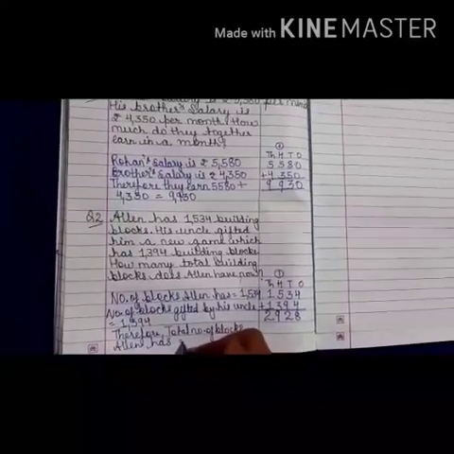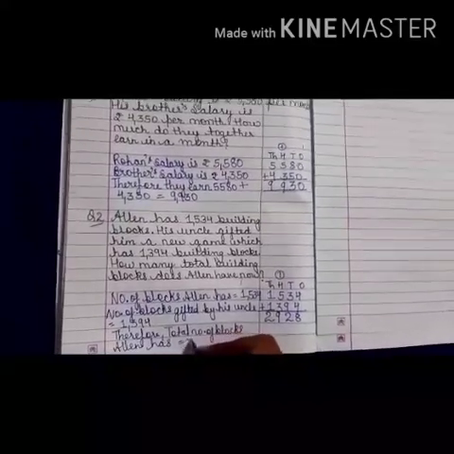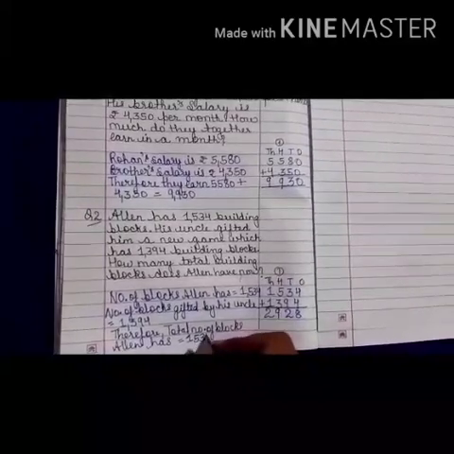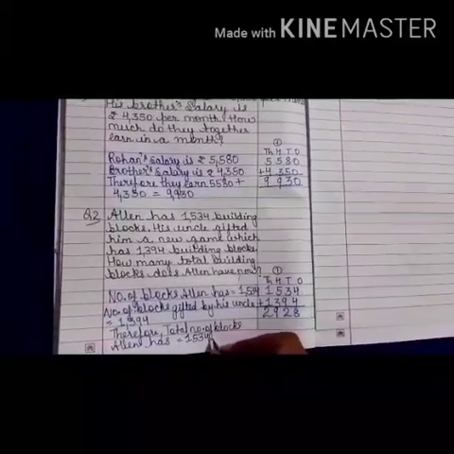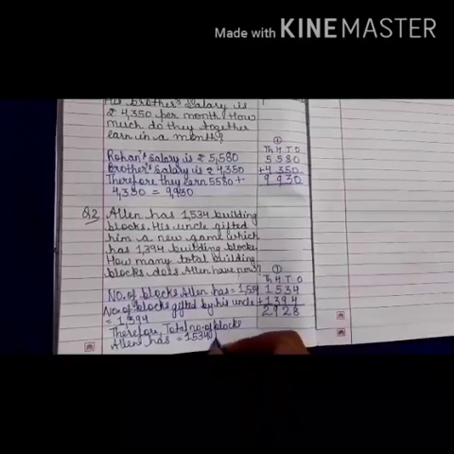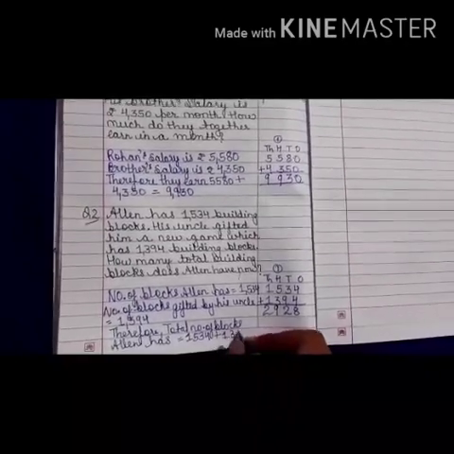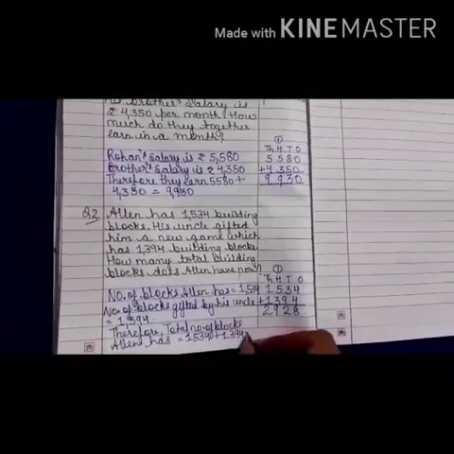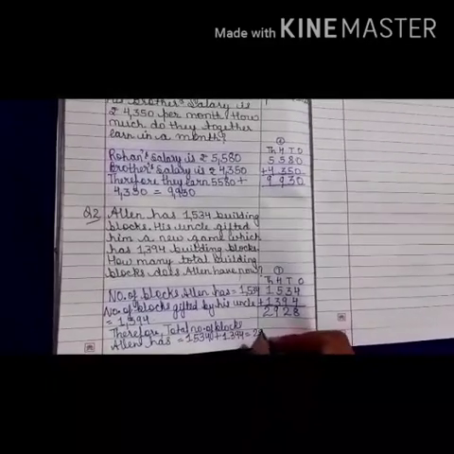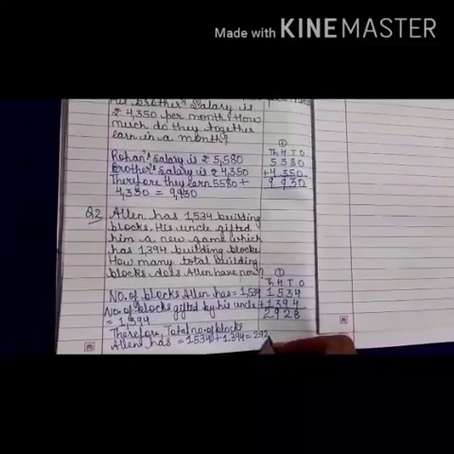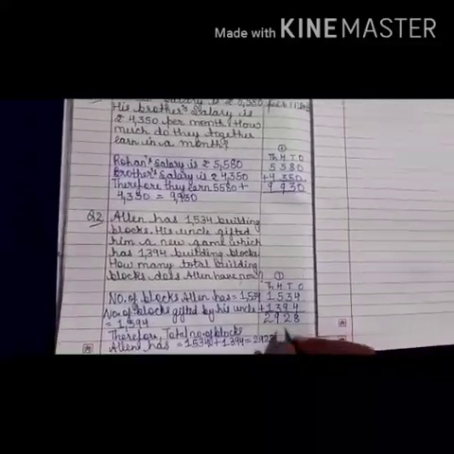So how many blocks was he having? First we will write these two numbers, 1534 plus 1394. So total he was having 2928 building blocks.